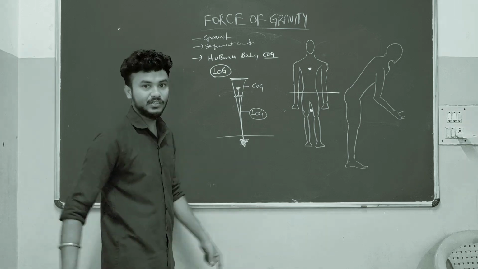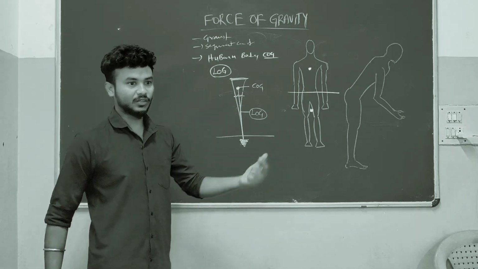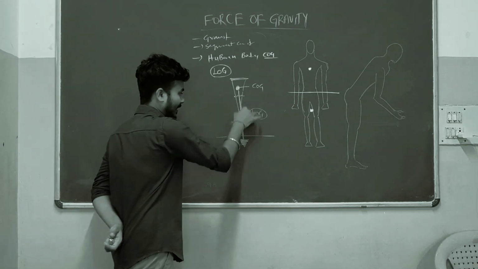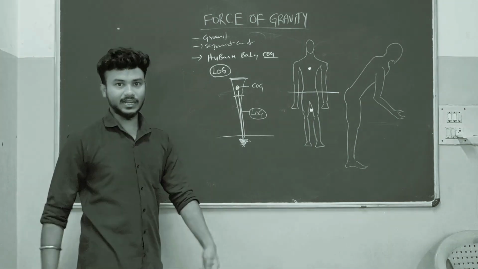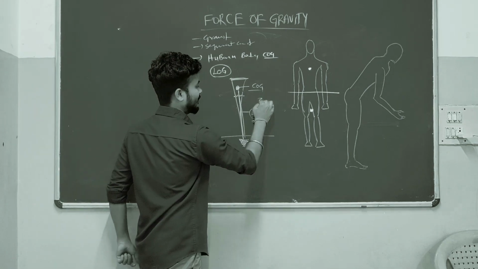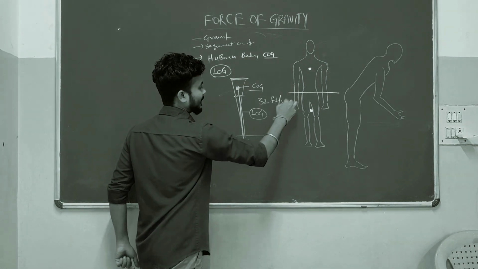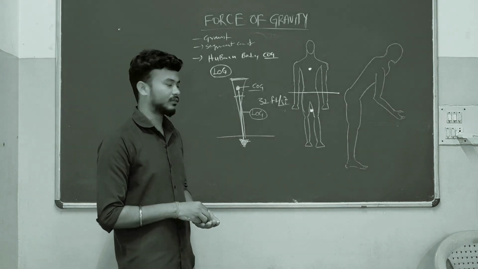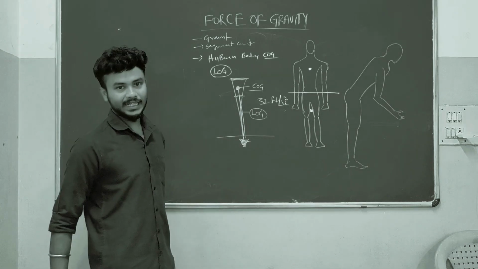This line of gravity is also a vector quantity, because here we have a point of application, line of action and direction. Magnitude means the magnitude of the earth's force, which we discussed: 32 feet per second squared. So this is the line of gravity.